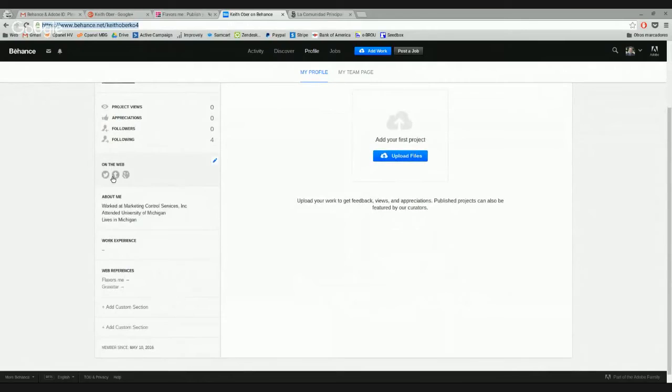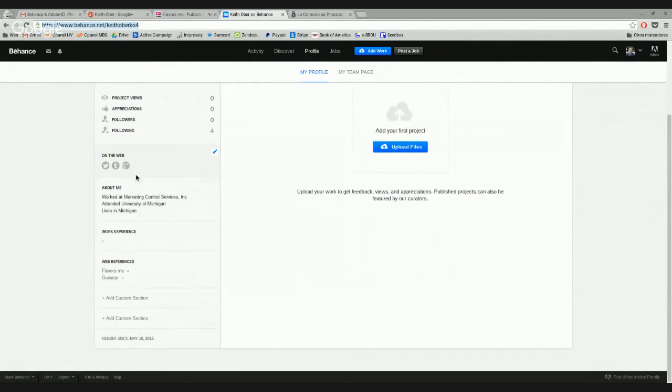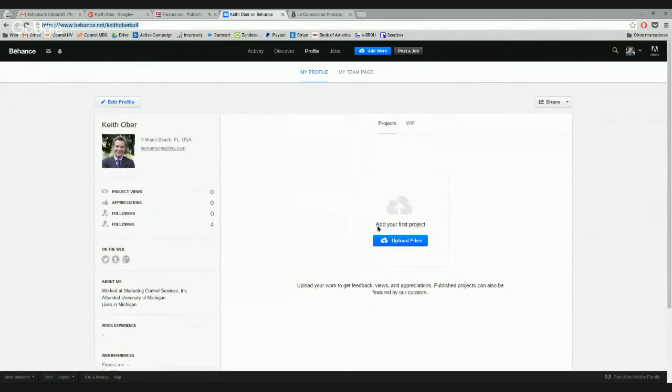This is the semantic hub that I'm talking about. Because here we have web references, we have on the web. I could try and upload some files, like image files and whatnot. And videos, if you have videos, you can upload them here, which makes this profile even more relevant, okay? So you have a bunch of keywords and you have a bunch of links. And so this is pretty straightforward, guys.